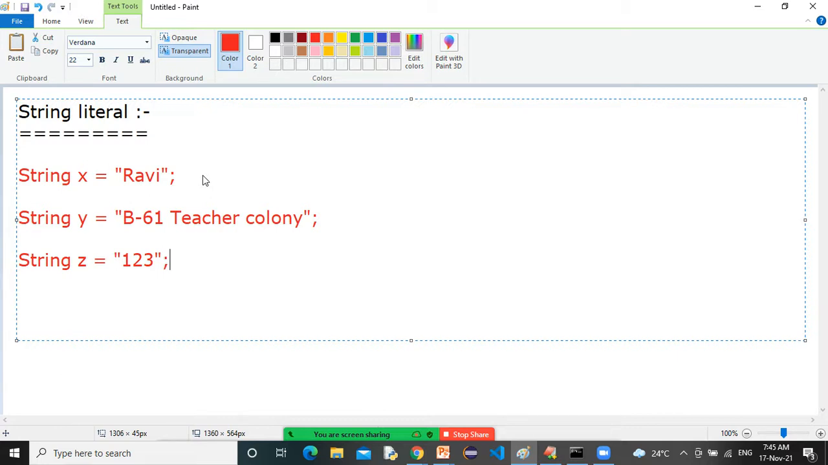That's why I told you, anything within the double quotes is what? String only. That is the string literal. Okay, string literal. Now listen very carefully.